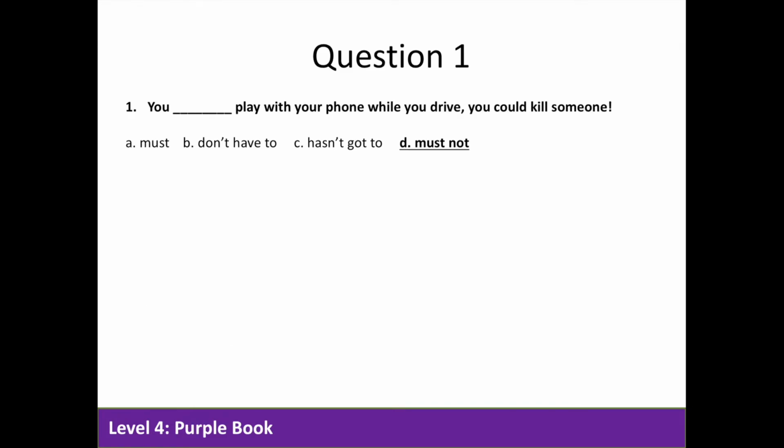Question 1. You blank play with your phone while you drive. You could kill someone. Again, here there's a serious problem if you do it. So D, must not, is the answer.